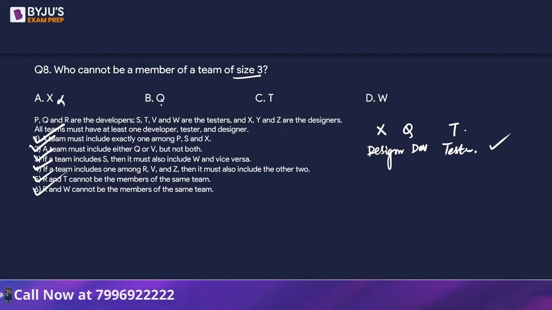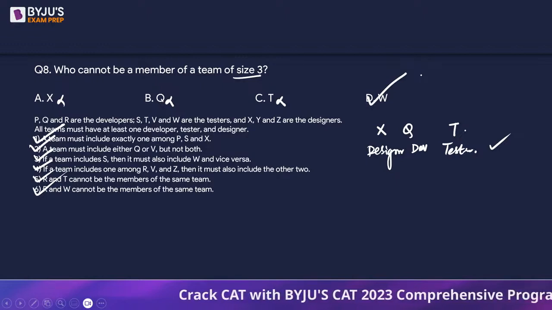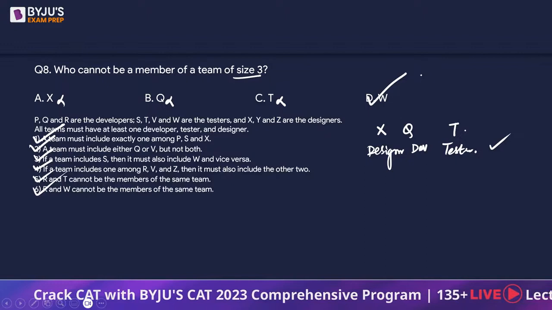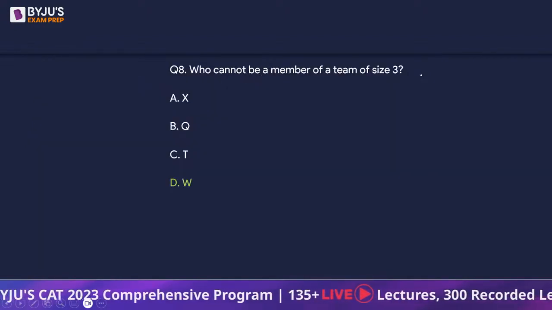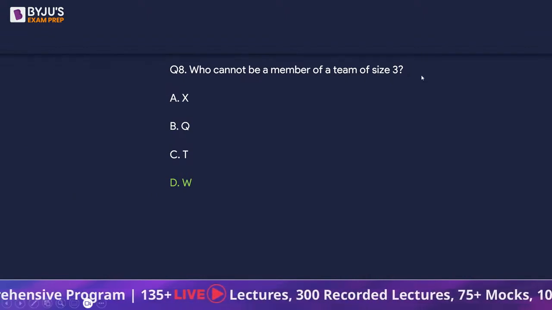If you look at the next option, Q, Q is also there. If you look at the next option, T, T is also there. So coincidentally and fortunately, we formed a group with an X and we got a team of XQT, which helped us figure out the other next two options also are going to be possible members of a team of size 3. So we very quickly get the option D as the answer. Right?